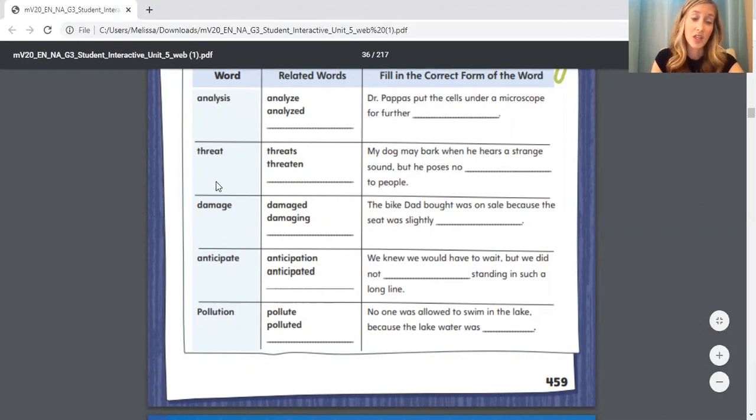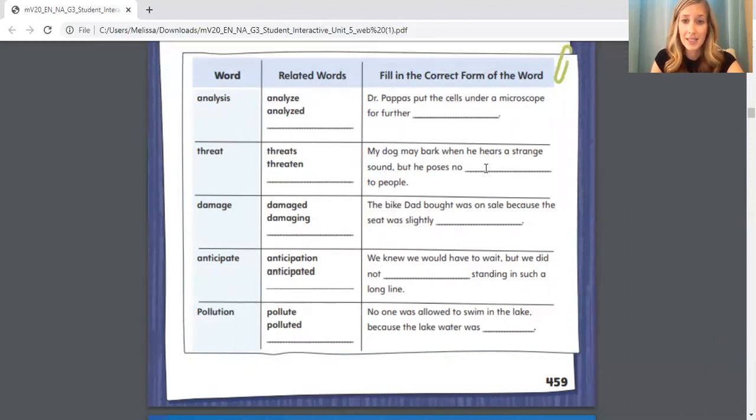What I want you to do is go ahead and do the same thing for the words threat, damage, anticipate, and pollution. When you're doing that, try to come up with your own related word. When you're filling in the correct form of the word in the blanks, I'm going to give you a hint. Listen closely. All of these blanks should be filled in with the correct form of the word. And the correct form of the word has already been written on this page, okay? So the correct form of the word is already typed on this page. So your example, when you're filling in your own related word, that's not going to be the word used in these next 4 examples, okay?